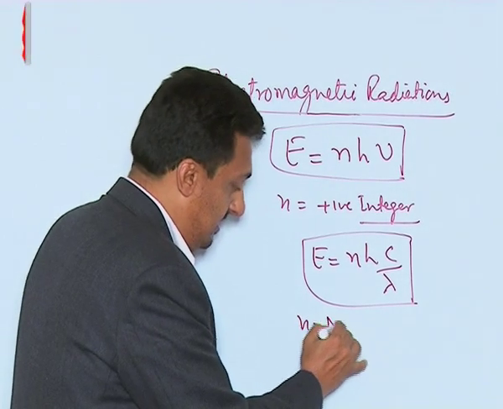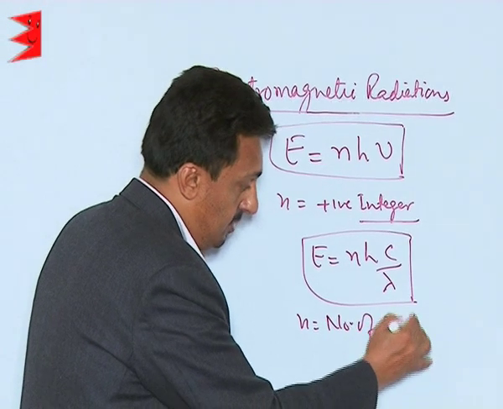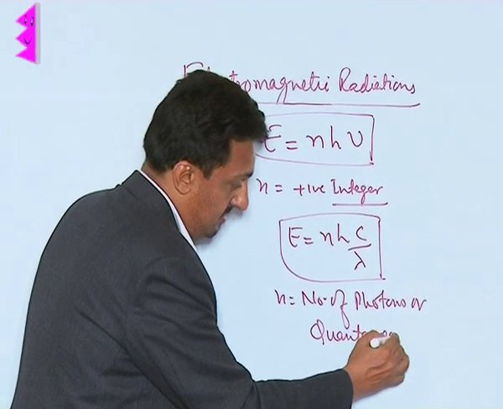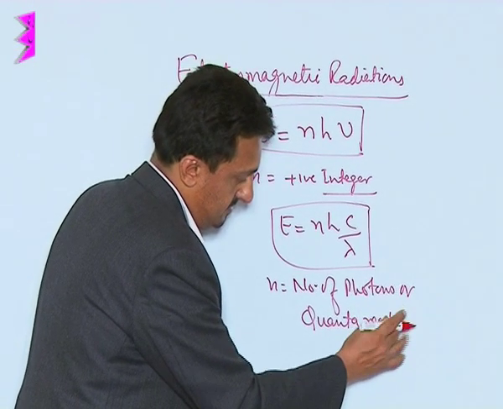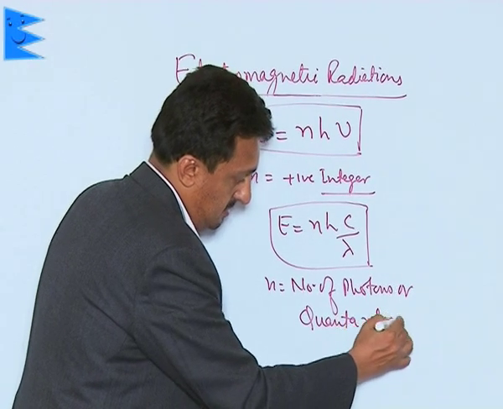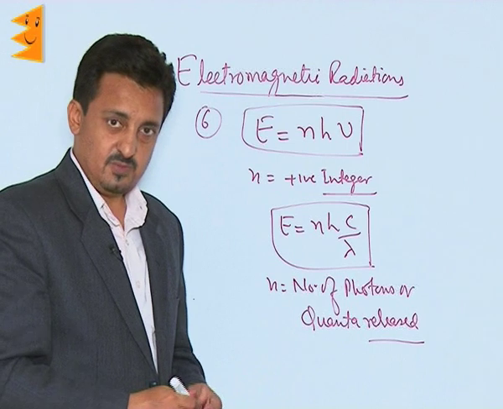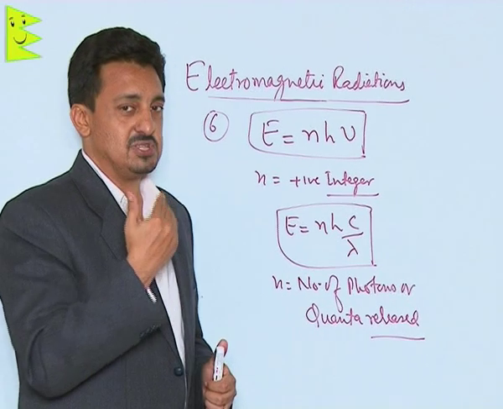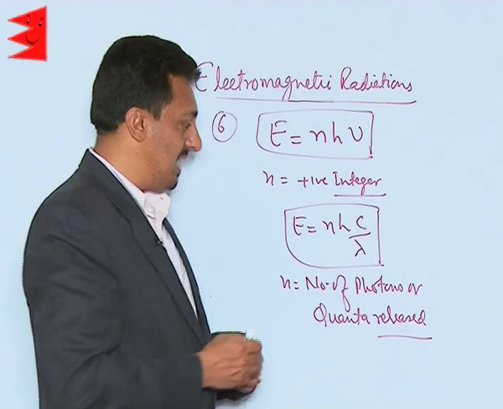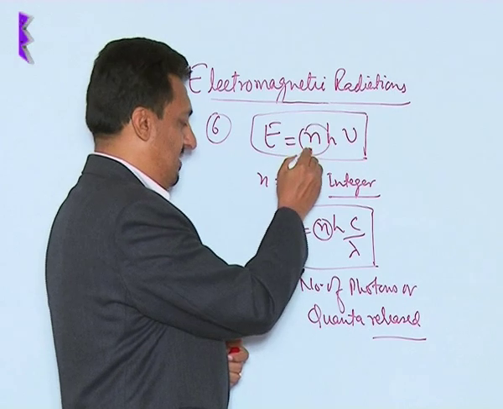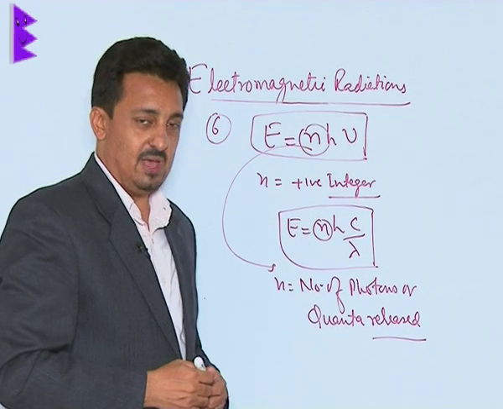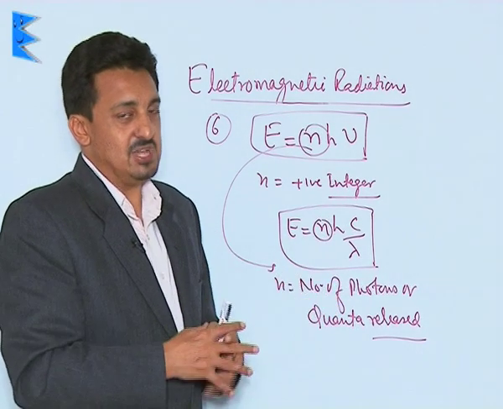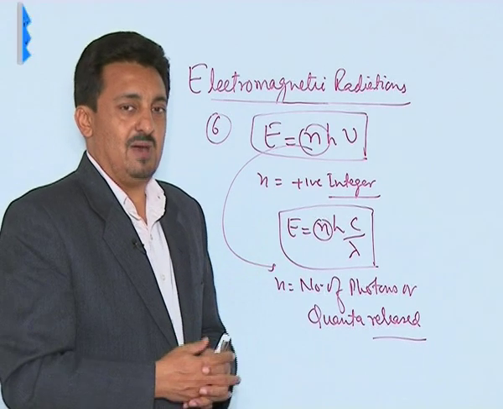N gives us the number of photons or quanta released from any source. How many quanta are emitted out of light? How many photons of the EM radiations are given out or emitted by a light? That can be found from this n, because this n tells us the number of photons or the quanta emitted. So these are the basic postulates or the points of the EM radiations, which were together collected by Planck.